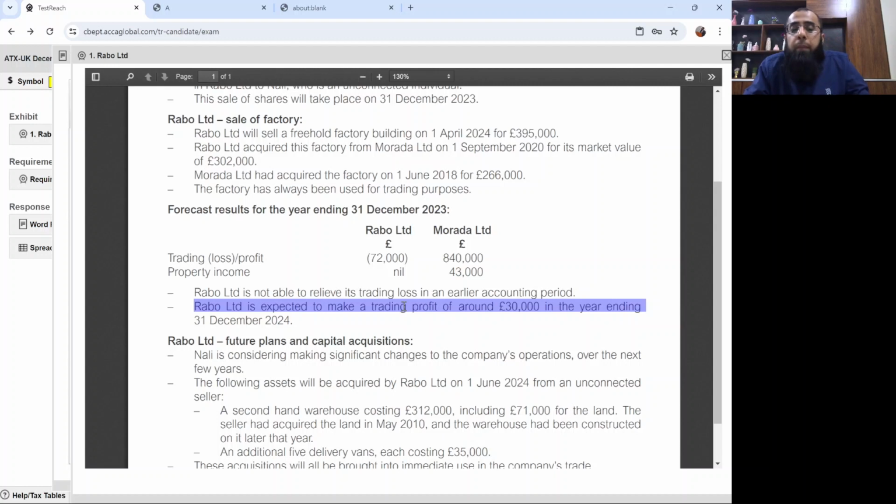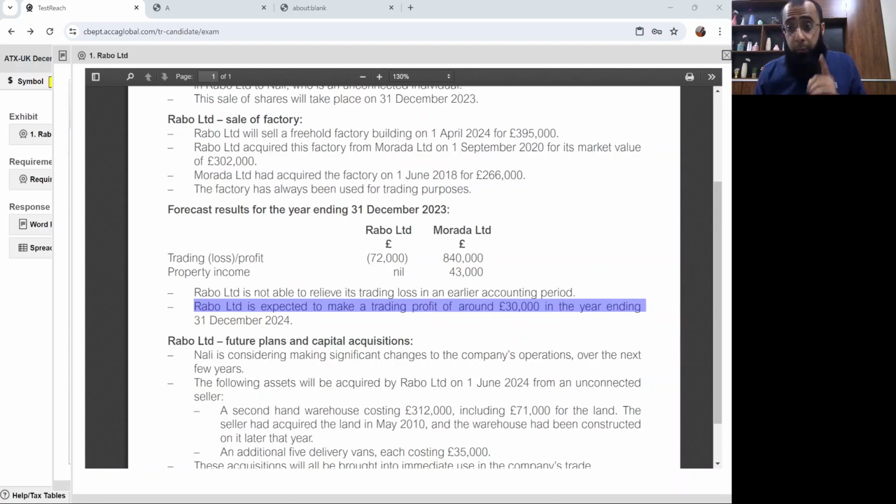And even that profit amount is also insufficient. So if Rabo Limited keeps the loss for itself to use in the future, there is a possibility that it will not have a profit in the future period. And since the group is being seized, if it does not claim the group relief now, the group relief option will not be available later on because Rabo Limited will no more be part of the group in the future years. So if Rabo Limited keeps the loss for itself and does not have sufficient profits in the future year to use it on its own, then maybe the loss relief will get delayed.